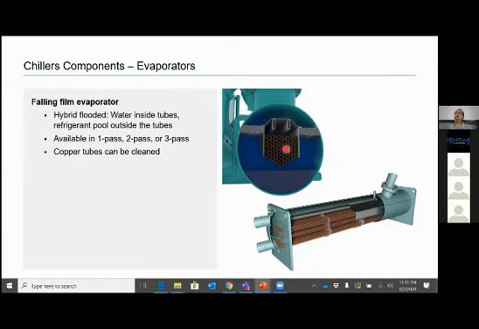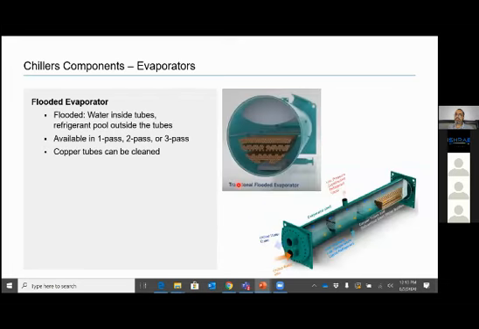The moment liquid touches the surface, it should become vapor. There should not be liquid lying unnecessarily in the evaporator. So in hybrid falling film, maybe 60% or 70% will be falling film design, and 40% will be flooded.